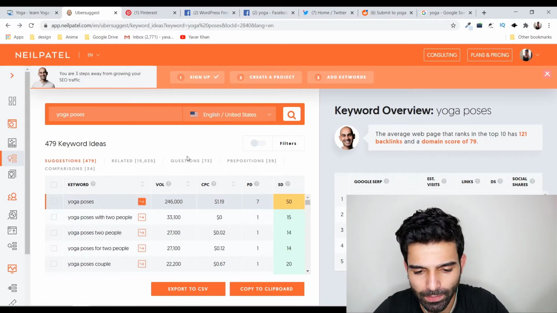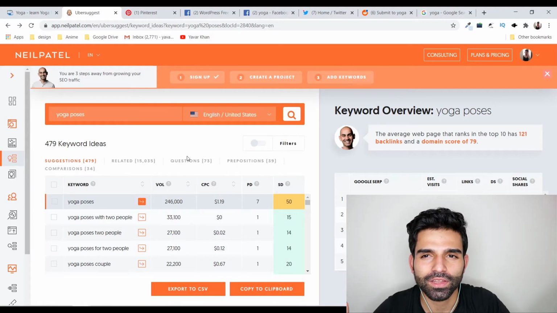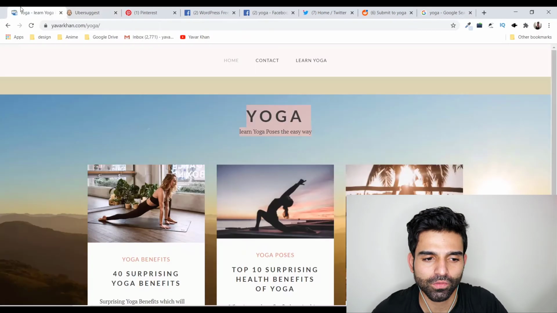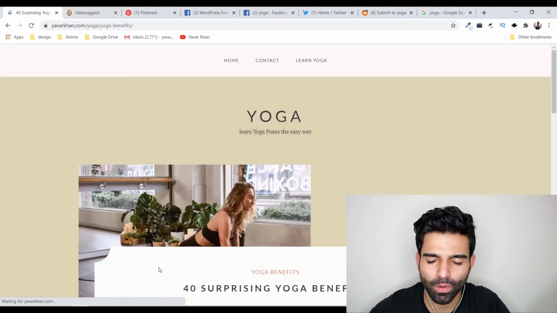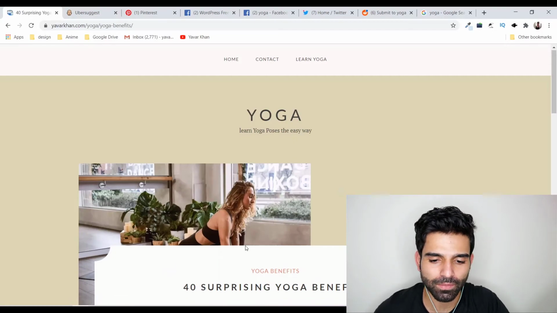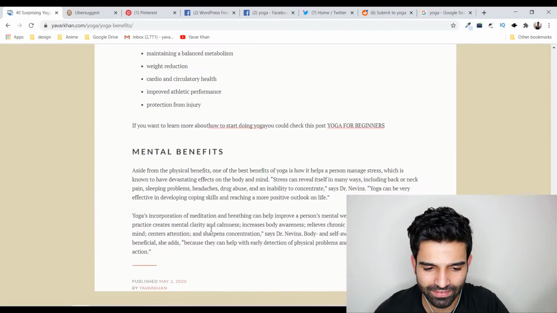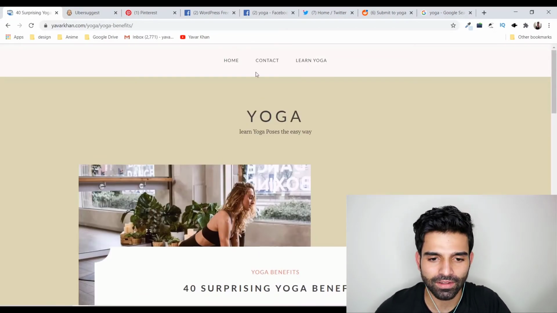Once you write an article, make sure it's around 1000 to 2000 words, rich with pictures. As you can see over here, it has pictures and it is SEO optimized. Everything is SEO optimized.